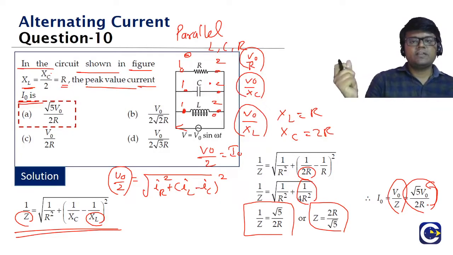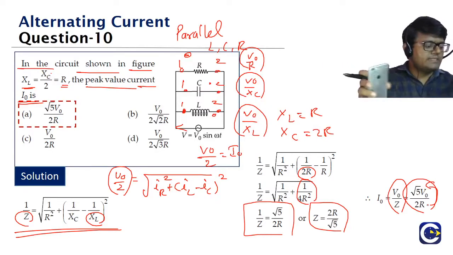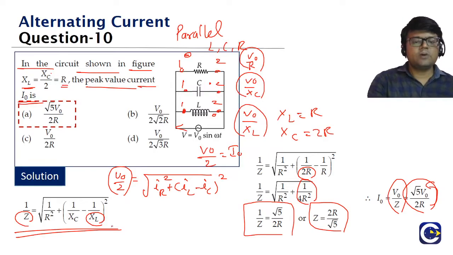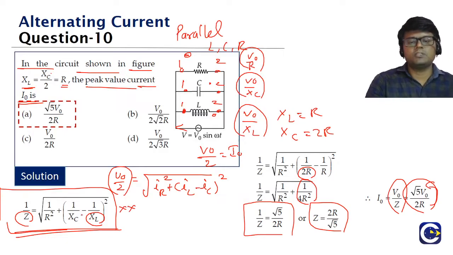What is the formula for the net impedance? 1 by Z is equal to root of (1 by R) square plus (1 by XC minus 1 by XL) the whole square. Okay, this formula we have to remember. Using this formula, next time if you have any question like this, we will be able to solve the question based upon it. And I even showed you how we get the formula by using the current measurement.